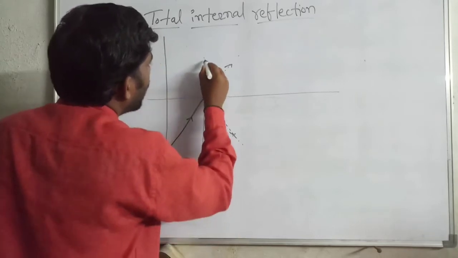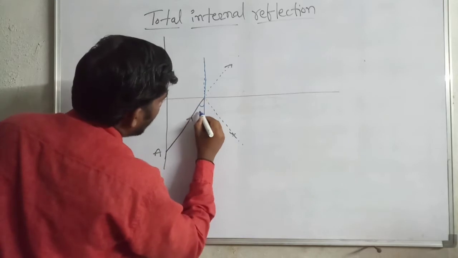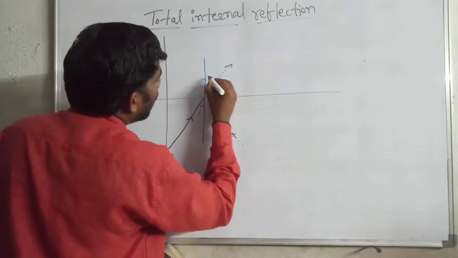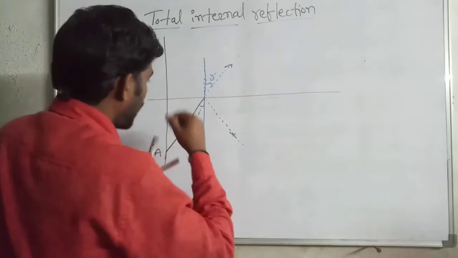This is the normal ray. This is the incident angle. This is the refracted angle. Okay, this is the ray.